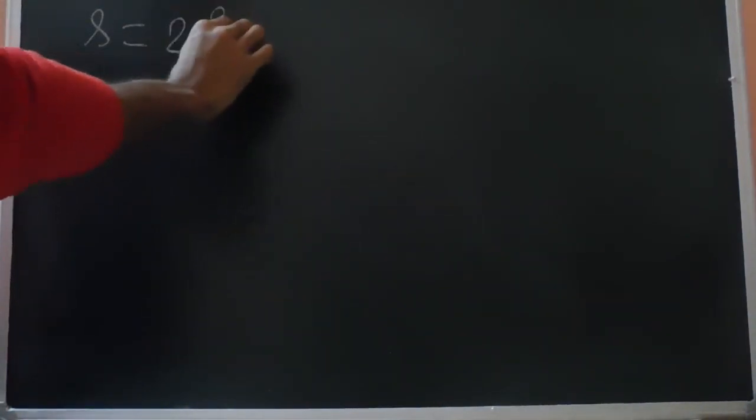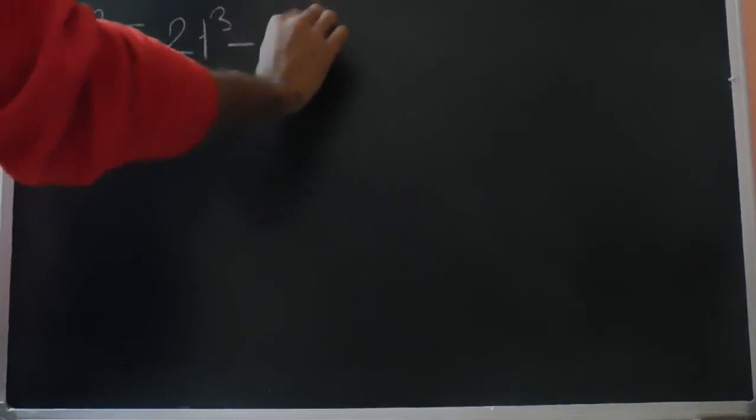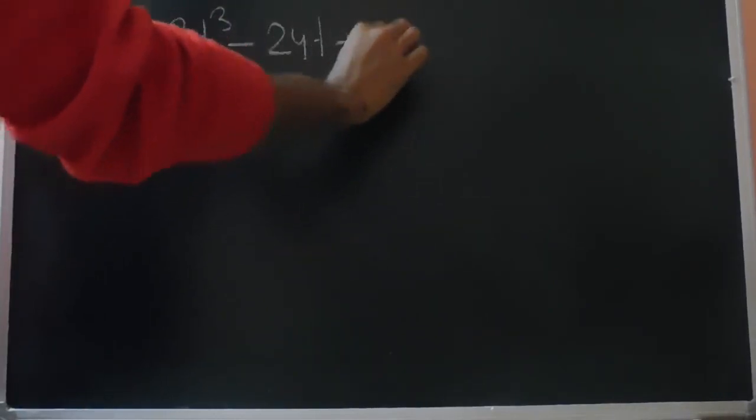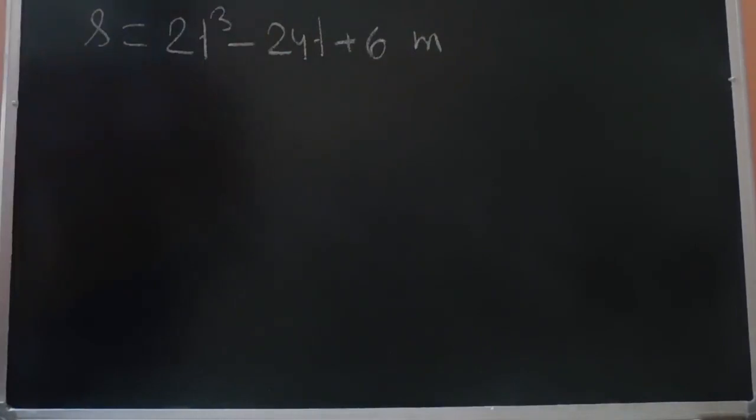So let's solve some problems to check out the concepts that we have learned today. So this is one problem. The displacement time variation is given something like this. The displacement is given as 2t cube minus 24t plus 6. This is in meters, and t is in seconds.